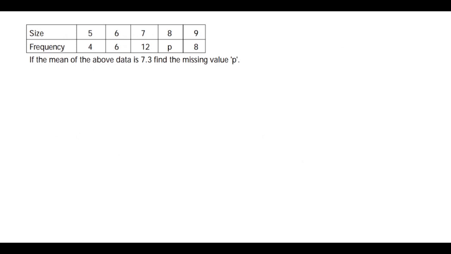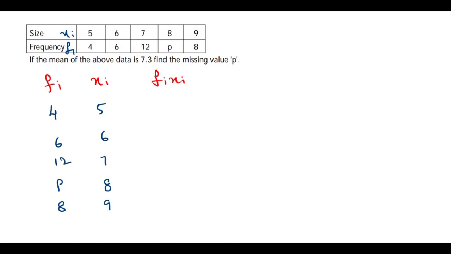Size is given, frequency is given, mean is also given, but they ask for the missing frequency. So as usual we take here Fi and Xi. The frequencies Fi are 4, 6, 12, p, 8, and Xi are 5, 6, 7, 8, and 9.